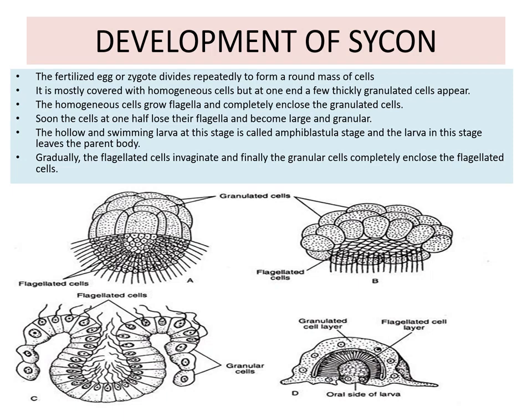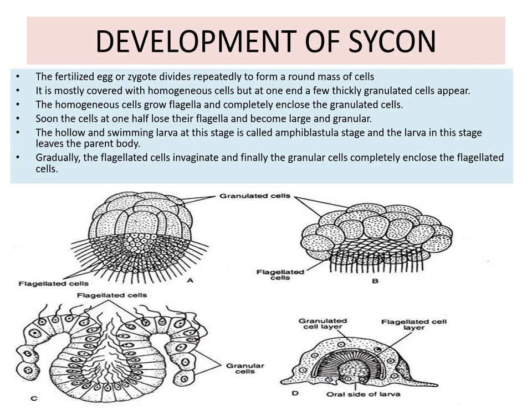Gradually, the flagellated cells invaginate and finally the granular cells completely enclose the flagellated cells. So this is the amphiblastula in the diagram, and then the flagellated cells enter inside and are covered by the granulated cells.